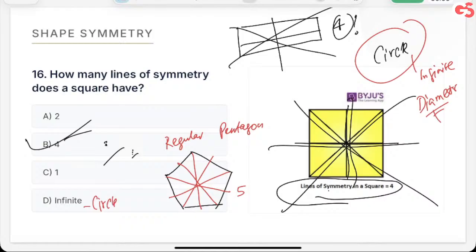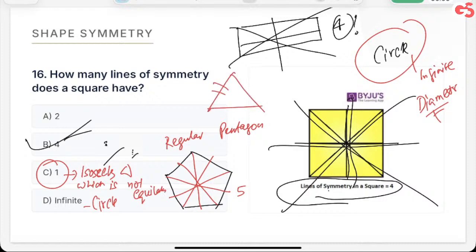ठीक है. अच्छा, one किसके लिए होगा? One will be for an isosceles triangle which is not equilateral. समझ गए? So this is an isosceles triangle. Let's say these two sides are equal, but this is not. In that case, we'll get only one line of symmetry. This one. जो equal साइड से के बीच से निकलेगा.